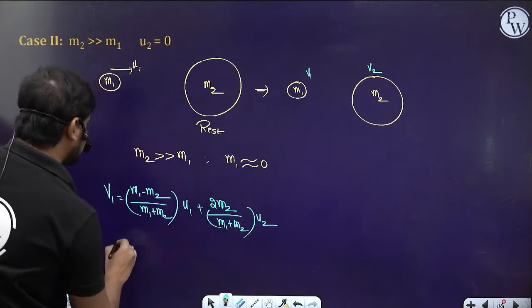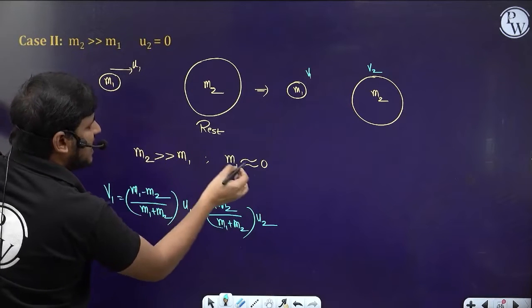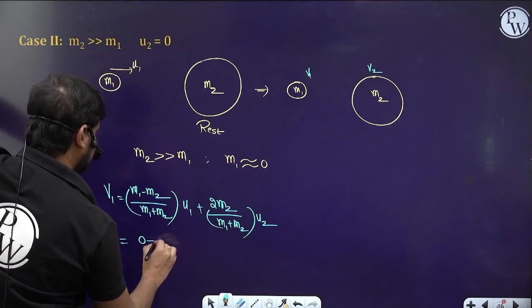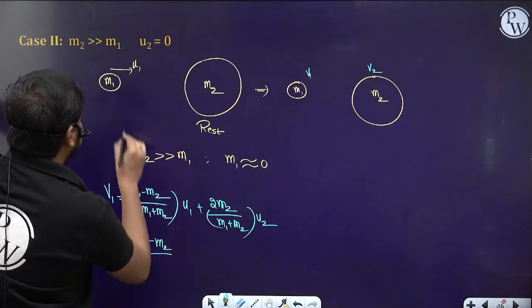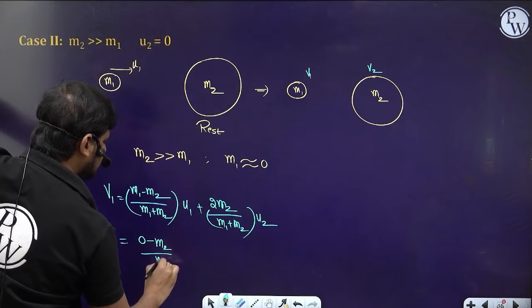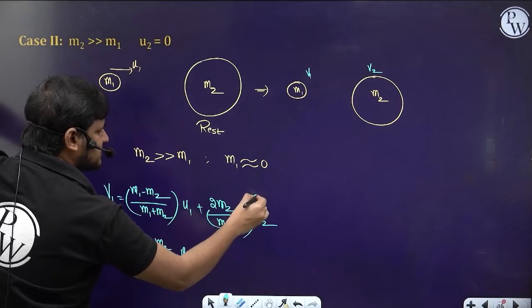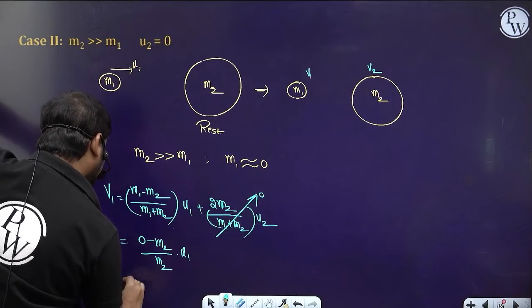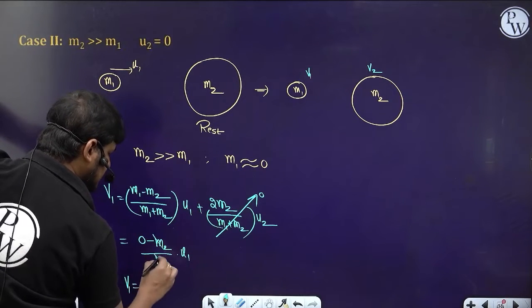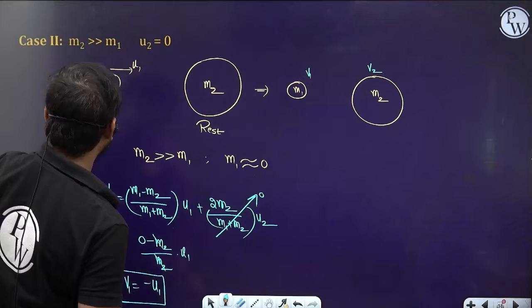Now substitute the values. m1 minus m2: m1 is almost negligible, so take it as 0, minus m2, by m1 plus m2, which is 0 plus m2, so m2, into u1. As the second one is at rest, the u2 term is going to be 0. So v1 is going to be minus m2 by m2, m2 gets cancelled, so it's minus 1 into u1, which is minus u1. So this is the v1 velocity.